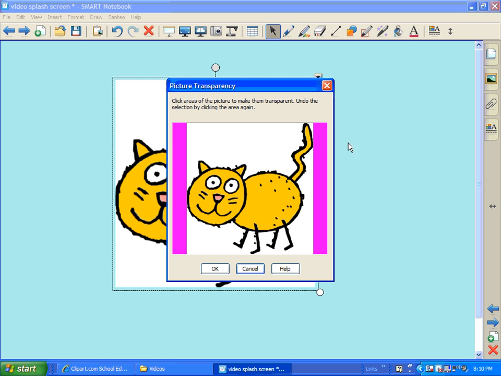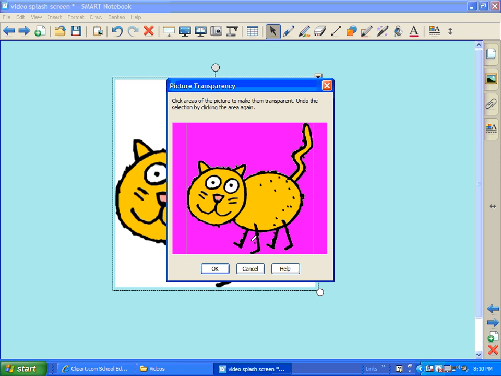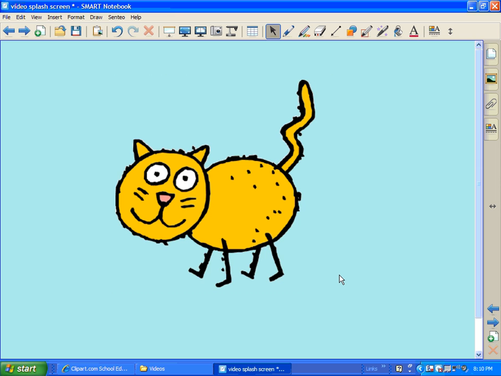Once you're here, as you move your cursor over your image, you'll get an eyedropper. Click the eyedropper in all the sections that you want to become transparent. Sometimes it takes several clicks, sometimes it may only take one or two. And then click OK. And voila!